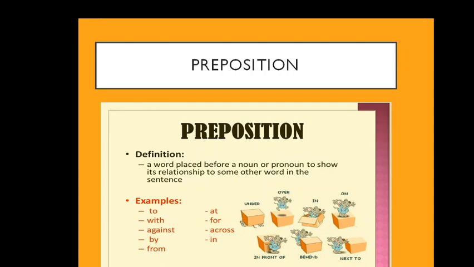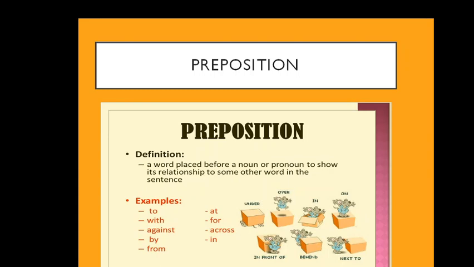Next, what is a preposition, children? Let us look into the definition of preposition. A word placed before a noun or pronoun to show its relationship to some other word in the sentence. A preposition will tell us about the position of a noun. Noun means what, children? Person, place, animal or thing.